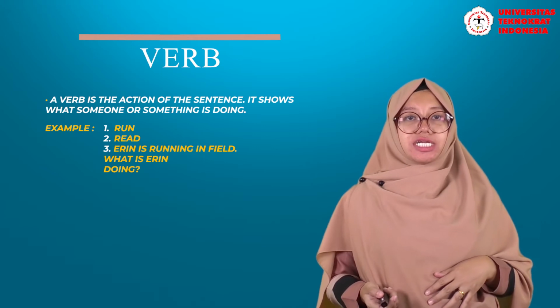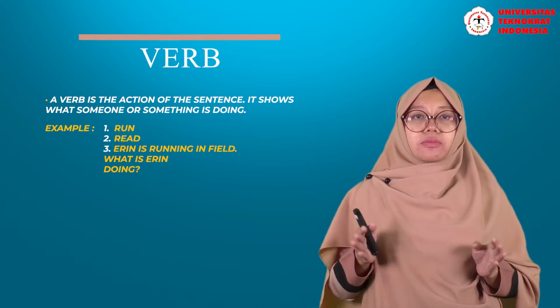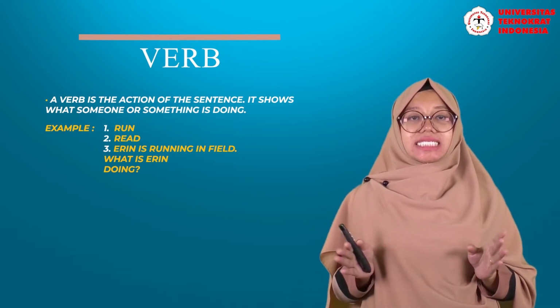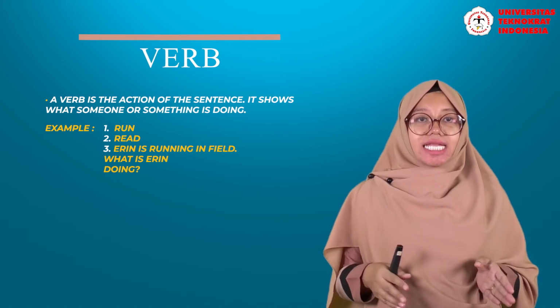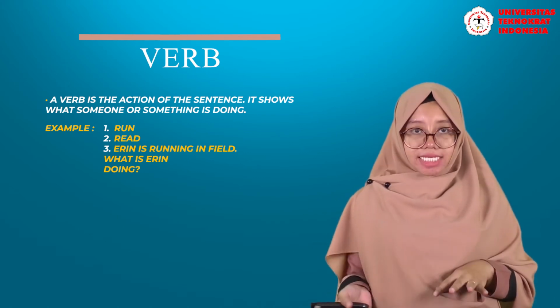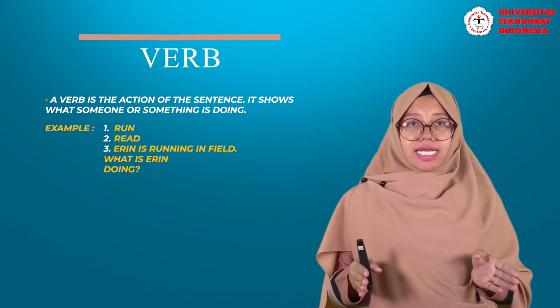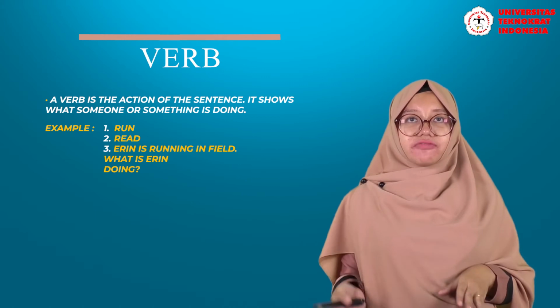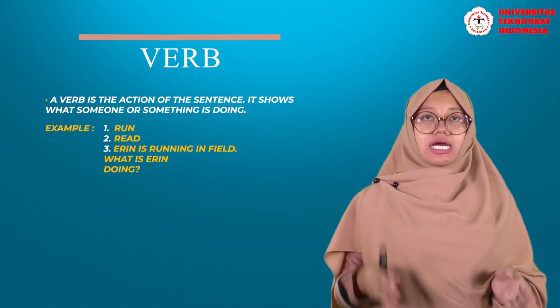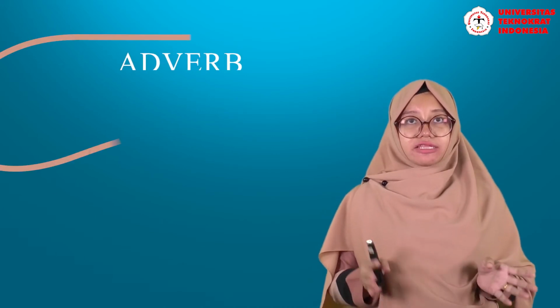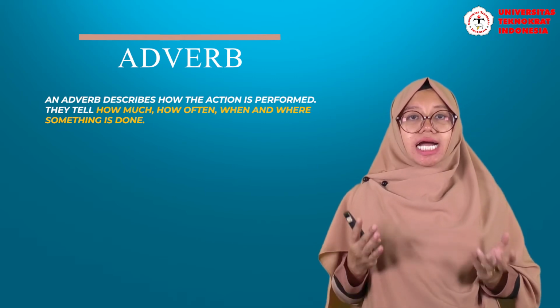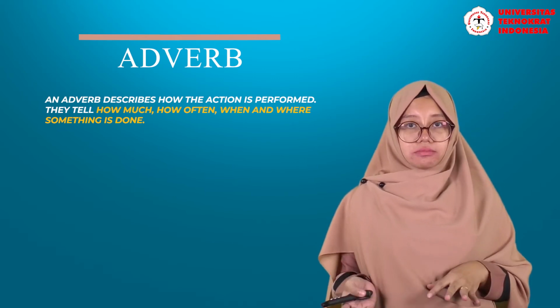For example, here, Erin is running in the field. What is Erin doing here? Erin is running. That's why "run" here belongs to the verb, because it shows the activity or the actions of the noun itself.